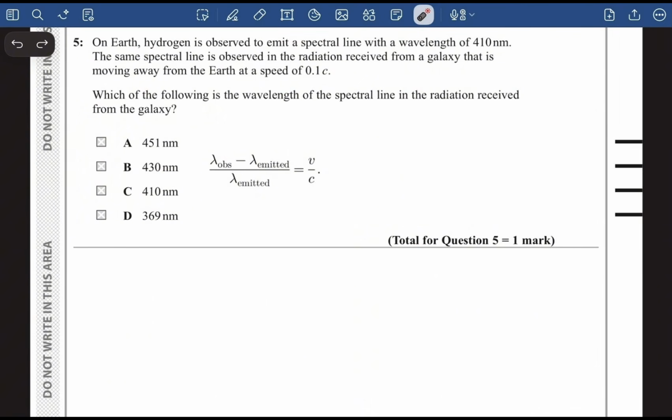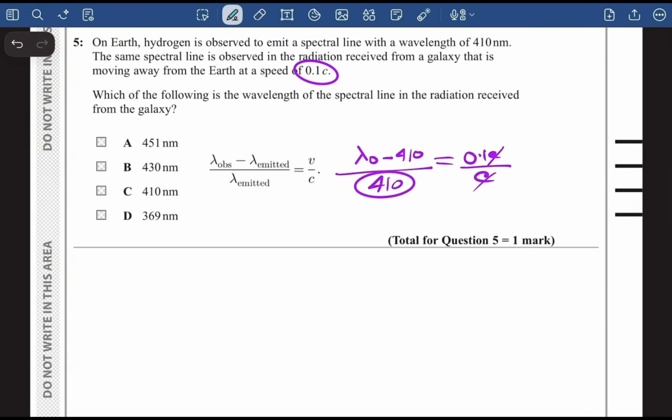Now right here, we know that the speed is 0.1 c, so we can write 0.1 c divided by c. So this c gets cancelled out. And if you write del lambda by lambda, lambda observed is something that we'll figure out, minus the lambda emitted, which is basically 410, divided by 410.